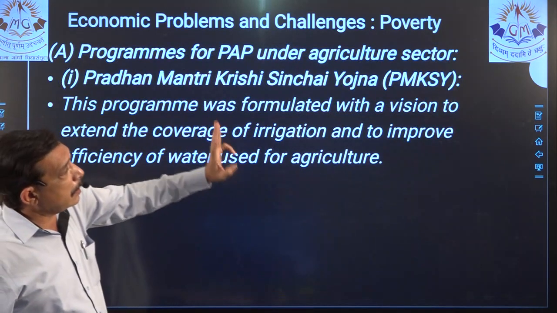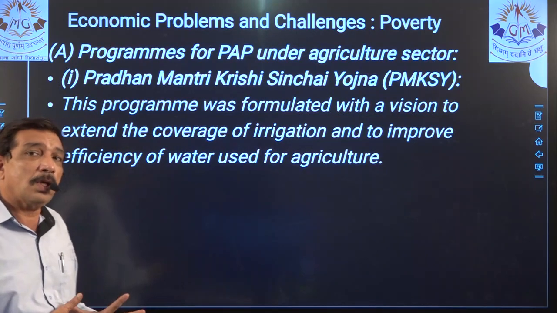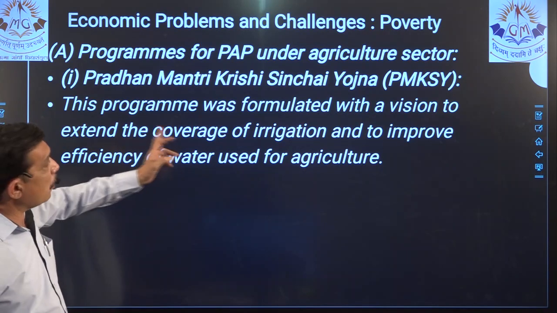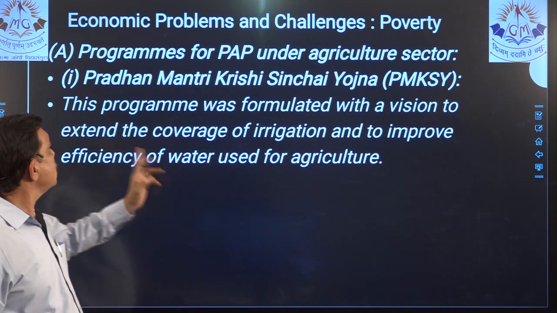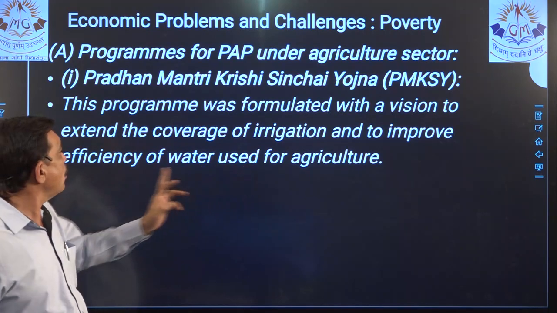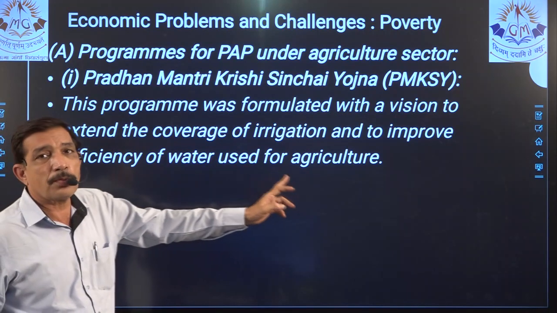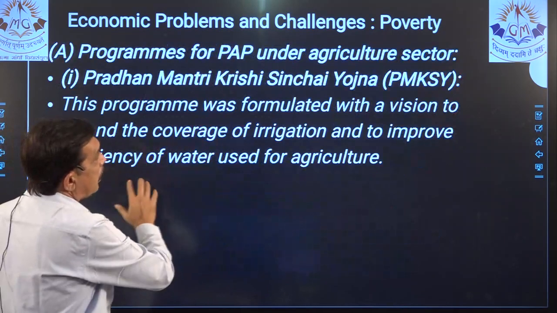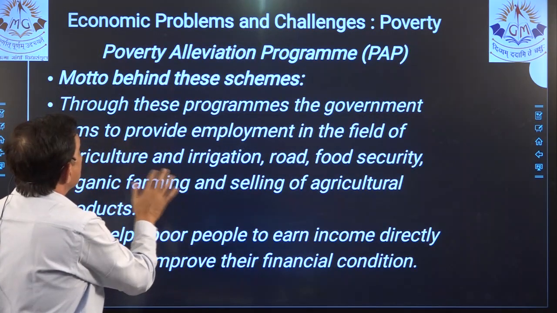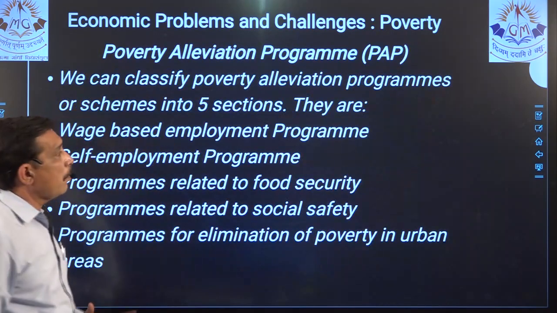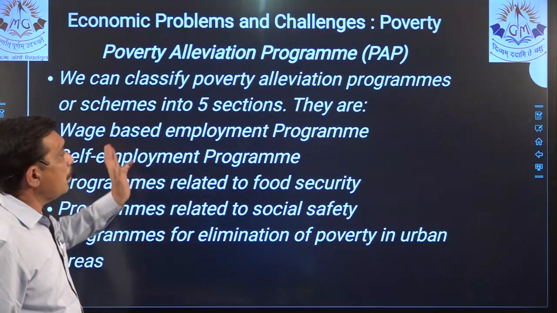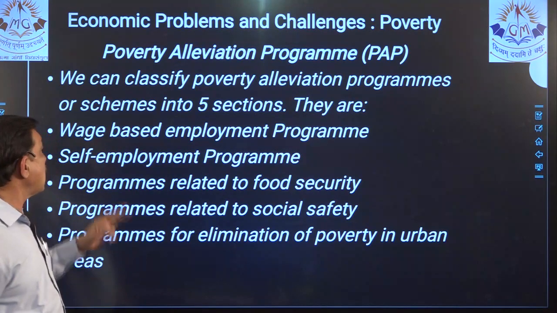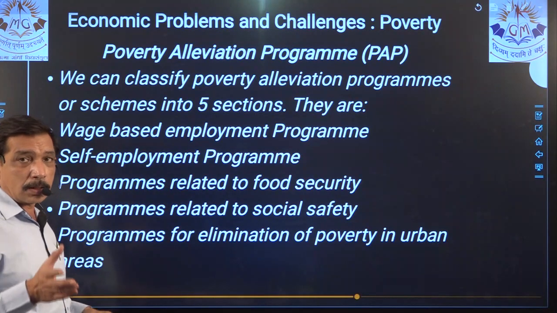Now, Pradhan Mantri Krishi Sinchai Yojana, that means it is for the farmers, right? This program was formed with a vision to extend the coverage of irrigation and to improve efficiency of water used for agriculture. Now, under PAP, under the agriculture sector, where does it fall? There are 5 sectors over here. Wage based employment, this is not wage based, you work and you get salary, it is not that. Self employment program, yes.